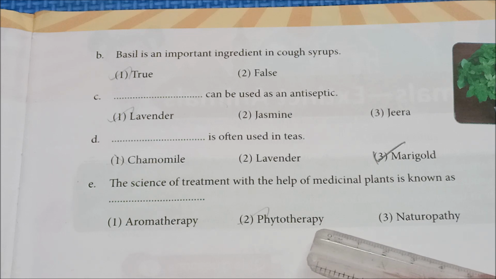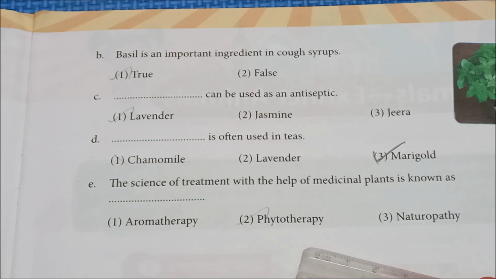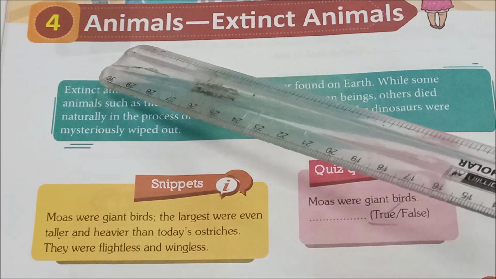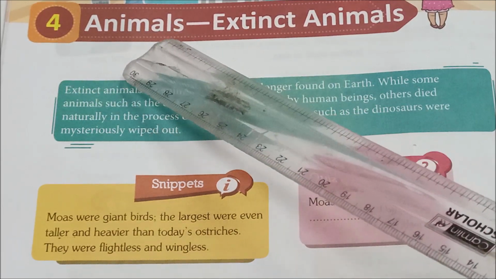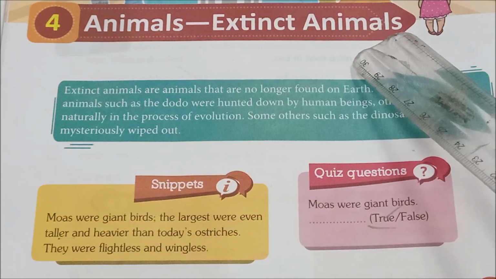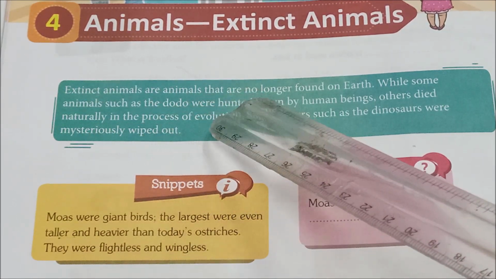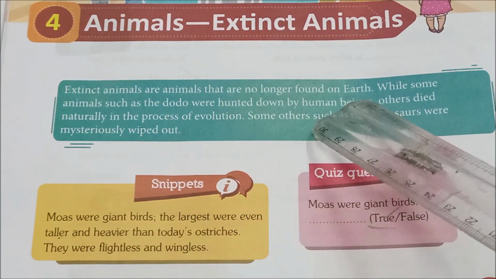Okay, children, fine. So with this, the third lesson is over. Shall we move on to the fourth lesson to revise? Yes. Okay, children, see the fourth lesson. What is the fourth lesson? Extinct animals. Extinct animals are animals that are no longer found on earth.